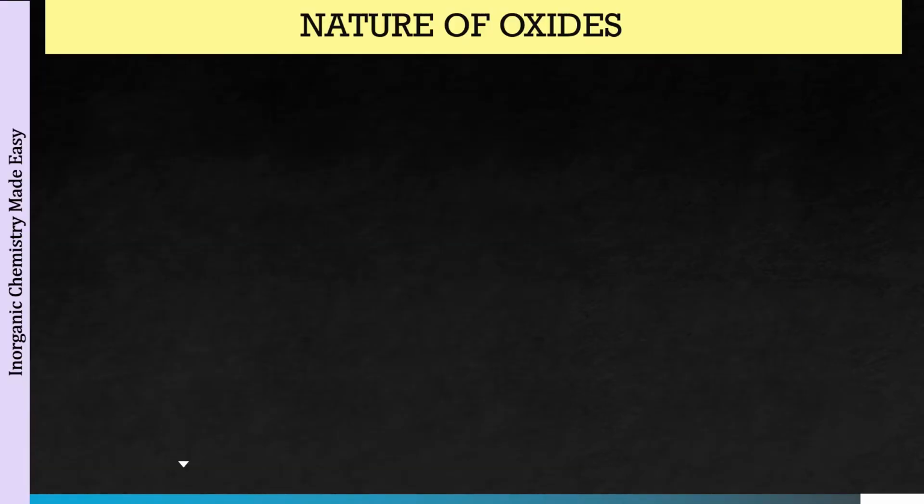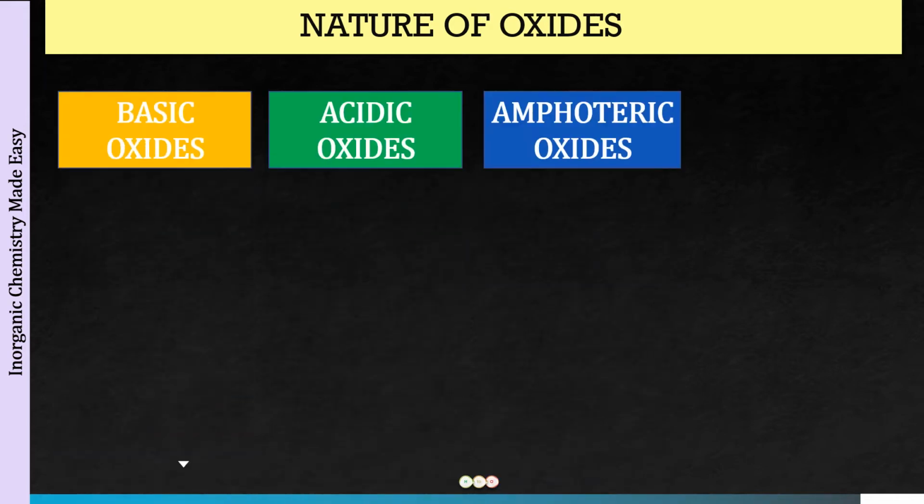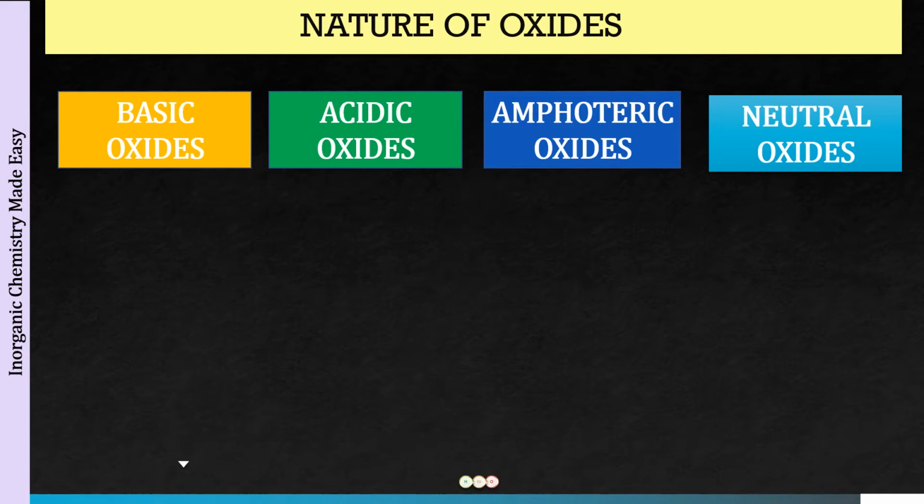Now what we have to learn is acidic oxides to oxo acids. But first of all, you should have a knowledge of what we mean by acidic oxides. In fact, we have four types of oxides. First of all, we have basic oxides, then we have acidic oxides, amphoteric oxides, and neutral oxides. So let us quickly define them so that we have a thorough understanding of what we are learning.